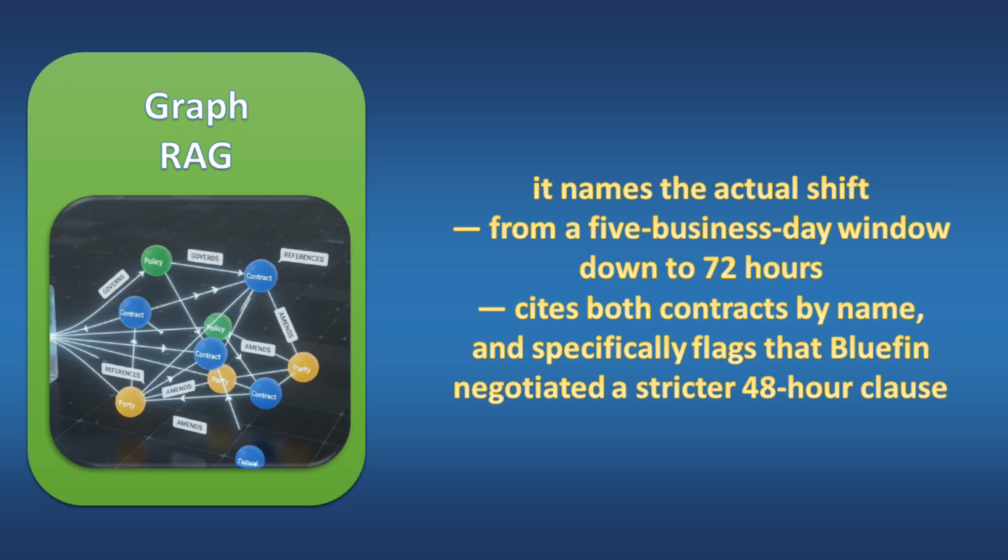GraphRAG's answer, same question. It names the actual shift from a 5 business day window down to 72 hours, cites both contracts by name, and specifically flags that Bluefin negotiated a stricter 48-hour clause. That's the difference graph traversal makes. It's not retrieving the closest text, it's walking the actual relationships between entities to assemble the complete picture.